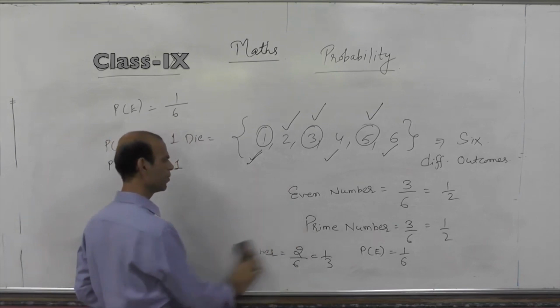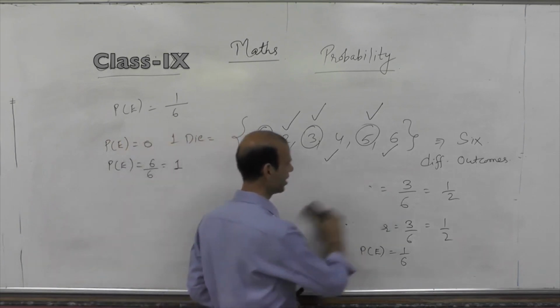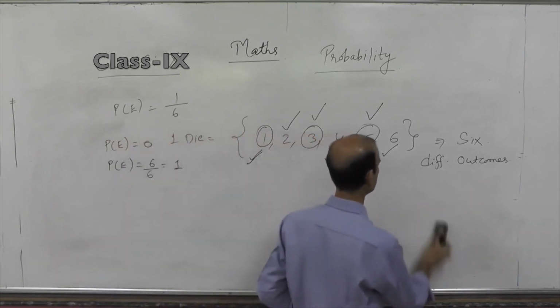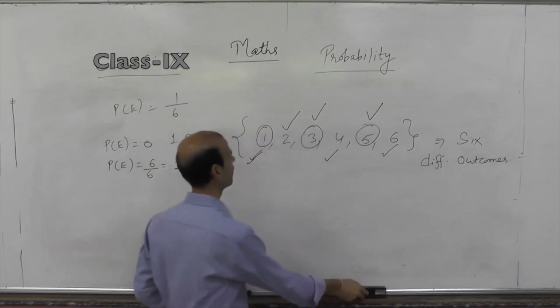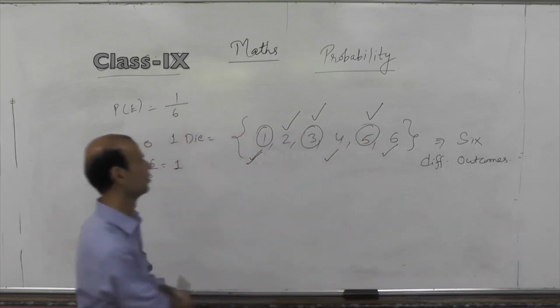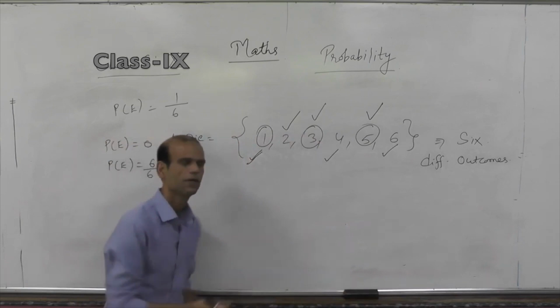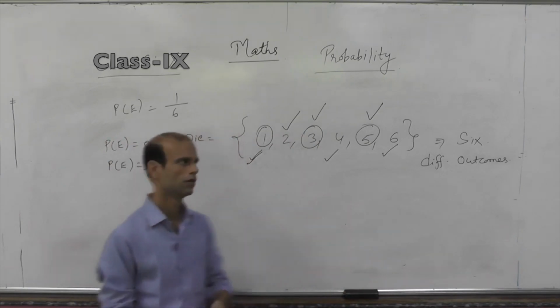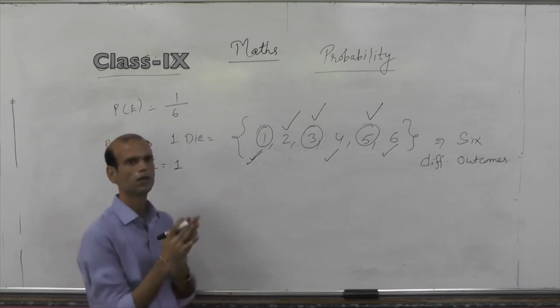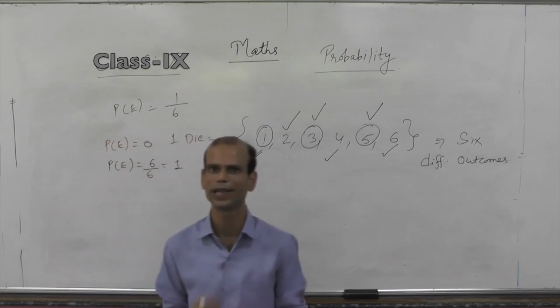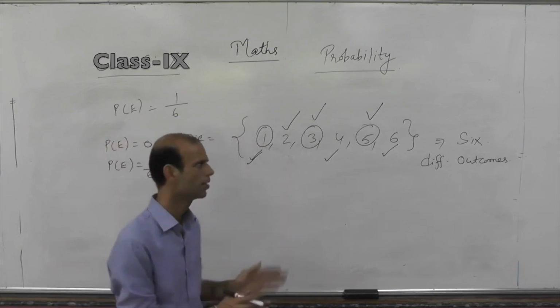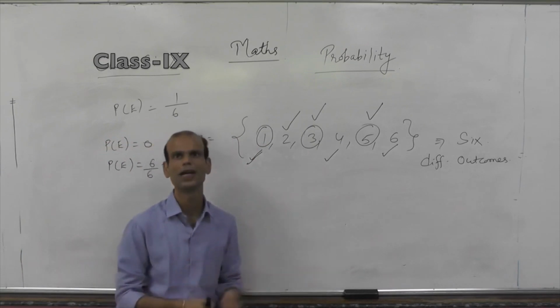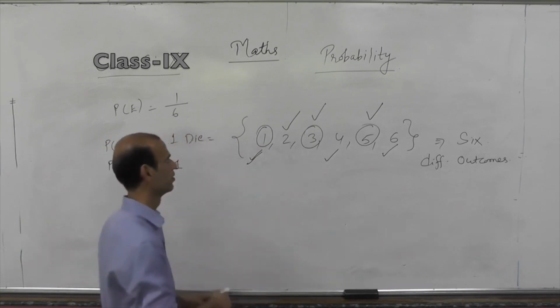So there are so many possible cases when we throw a dice to ask a question, in different ways. For example, a number which is greater than 2 and less than 5. You will throw a dice, what will be the probability of getting a number as a result which is greater than 2 and less than 5?